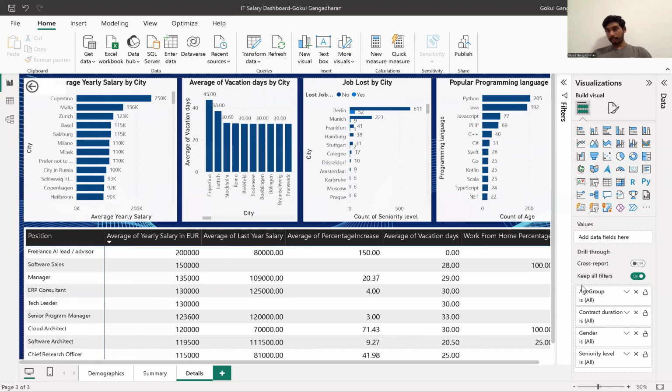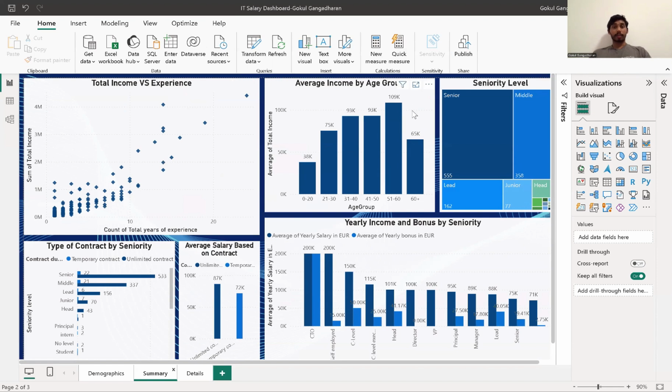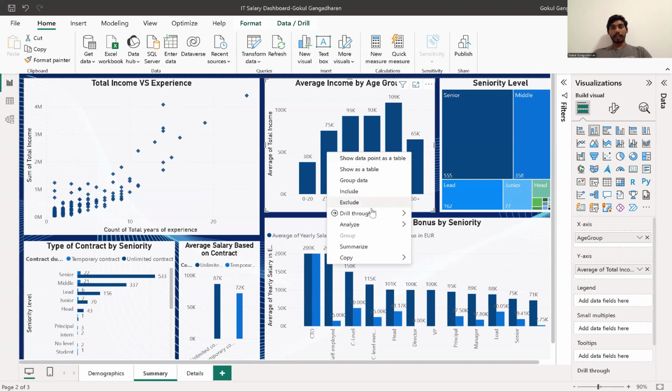So here we can see how I put a drill down based on age group, contract duration, gender, and seniority level as well. So I put four drill downs. First, I'll show the drill down based on age group. If I right click on this column, now I can get the drill down function. If I go to details, this is what I get after right clicking for the age group 21 to 30.